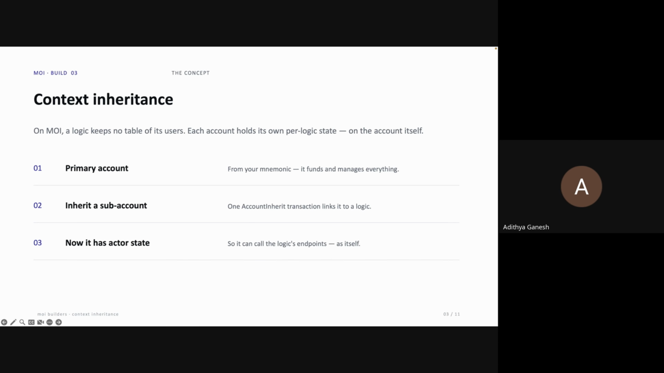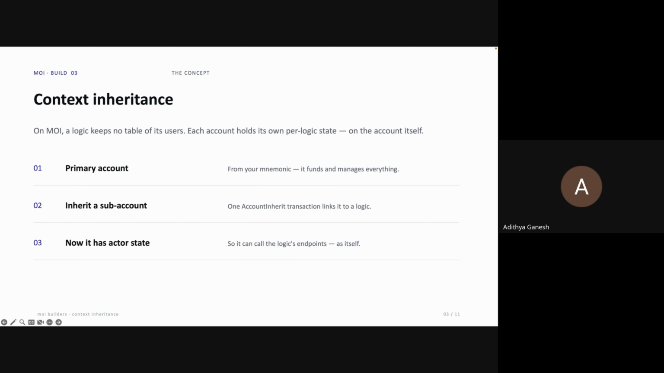So, the three steps on the slide. Step one, your primary account, the one from your mnemonic, your seed phrase, the one you get when you create your first existence on Moi. It holds funds and manages everything. Step two, you can inherit a sub account. That's one single transaction called account inherit that creates a new sub account and links it to a specific logic. Step three, because of that link, the sub account now has its own active state slot under that logic, so it can finally call the logic's endpoints as itself.